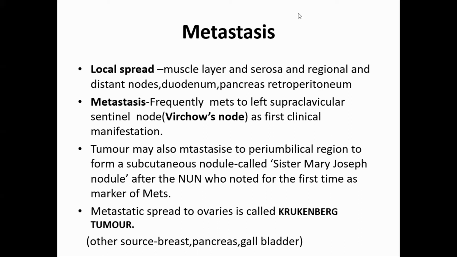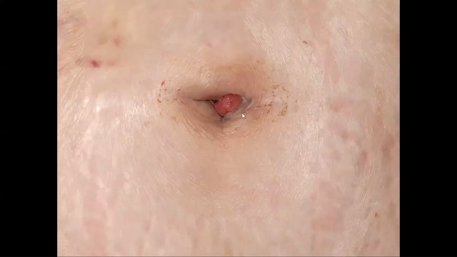So these are the metastases away from the site: Virchow node, Sister Mary Joseph nodule, and Krukenberg tumor, that is ovary, umbilicus, and left supraclavicular lymph node. Of course, there is also local spread in the local draining lymph nodes of the stomach, as well as duodenum, pancreas, and retroperitoneum. So this is metastasis of gastric carcinoma. This is a Sister Mary Joseph nodule in the umbilicus.